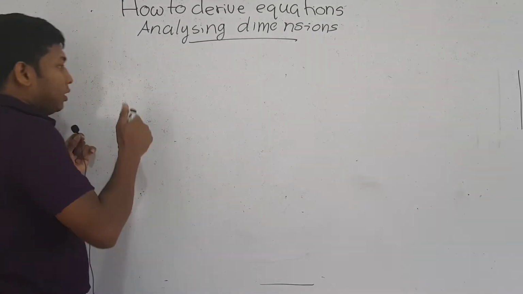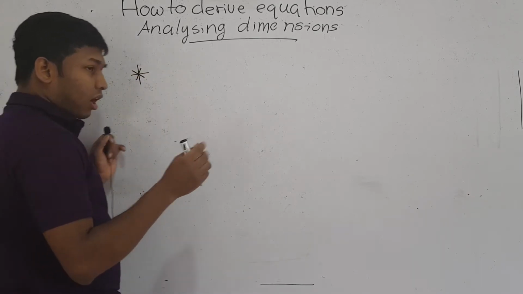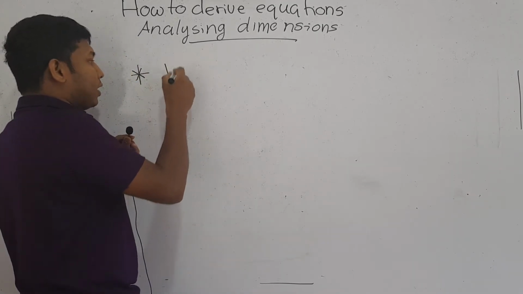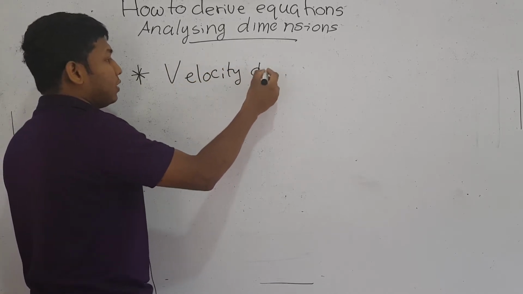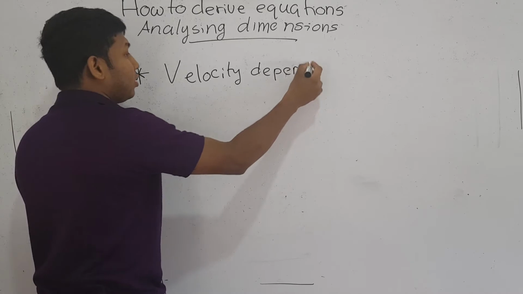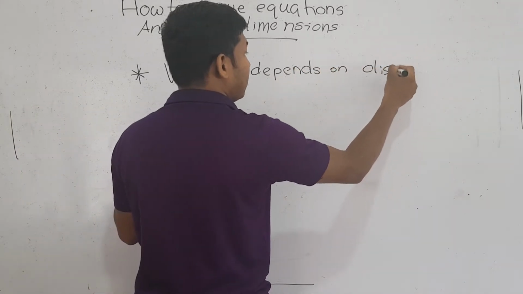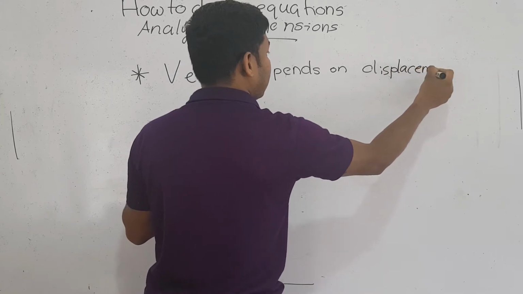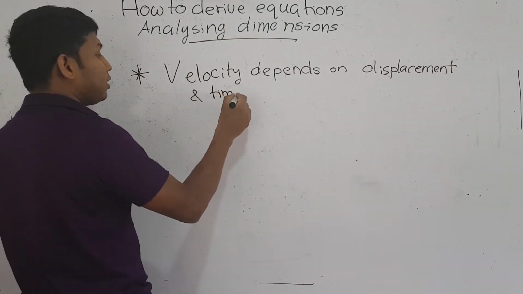Now for example, consider velocity depends on displacement and time. So what does it mean actually?